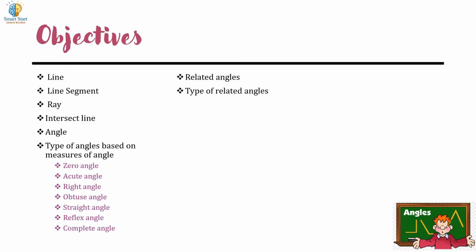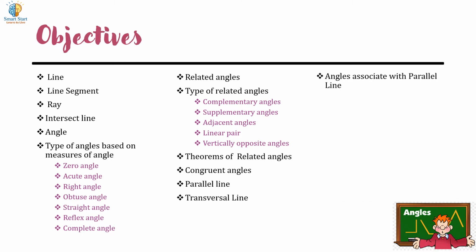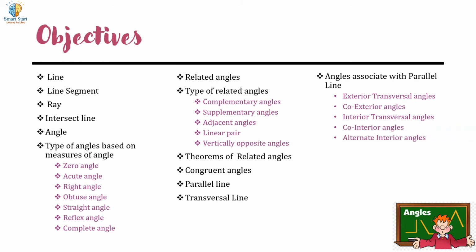Related angles, and the types of related angles are complementary angles, supplementary angles, adjacent angles, linear pair, and vertically opposite angles. Theorem of related angles, congruent angles, parallel lines, transversal line, and angles associated with parallel lines are exterior transversal angles, co-exterior angles, interior transversal angles, co-interior angles, alternate interior angles, alternate exterior angles, and corresponding angles. Theorem of angles associated with parallel lines.